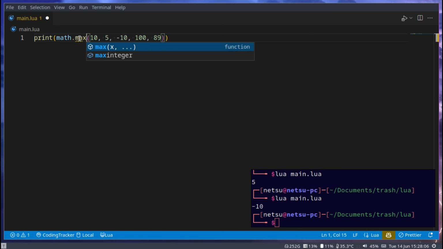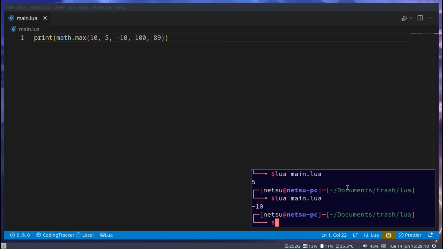You can also do max. Max will do the opposite and return the largest value. So now we'll get 100.